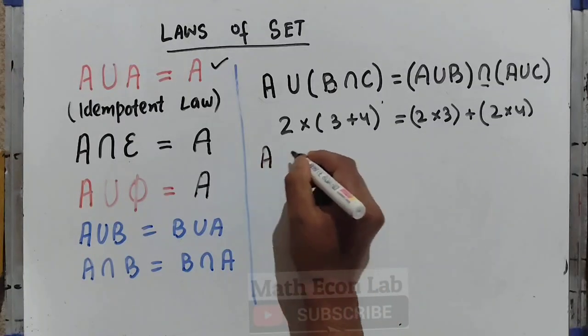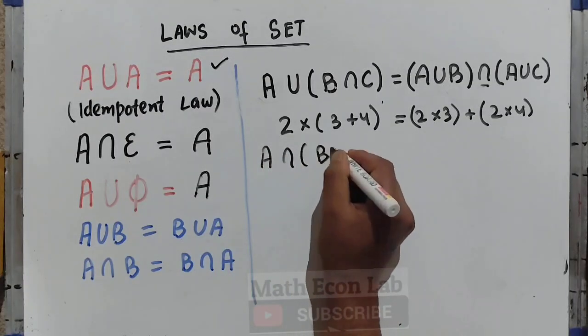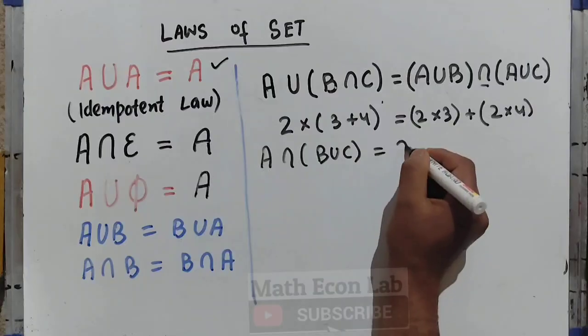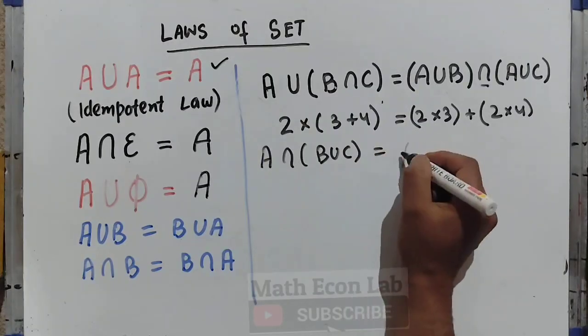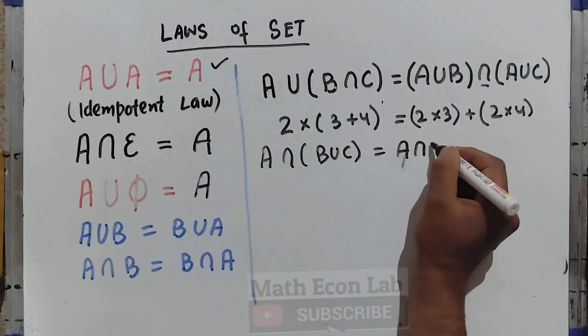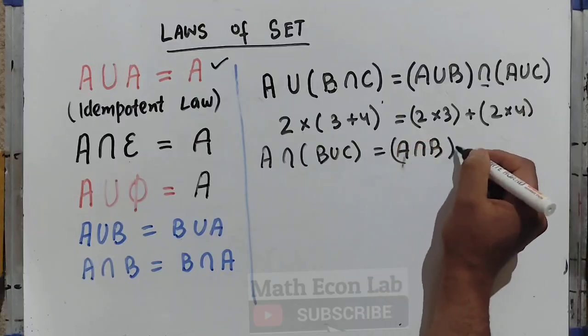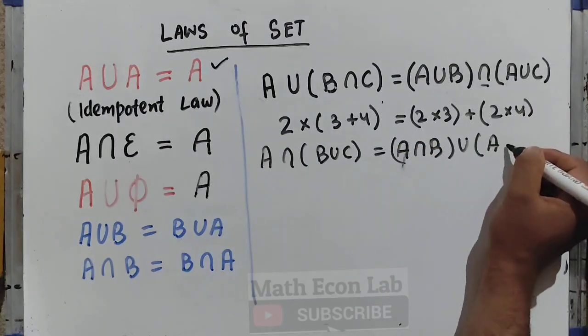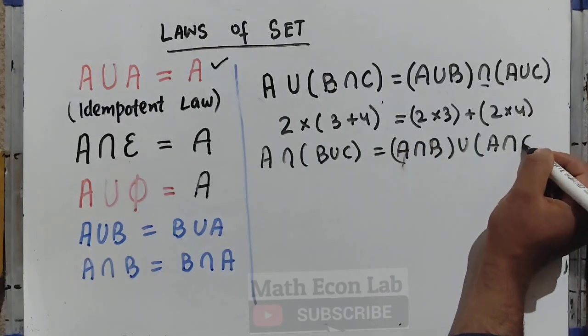Likewise we have A intersection (B union C), it will be equal to (A intersection B) union (A intersection C).